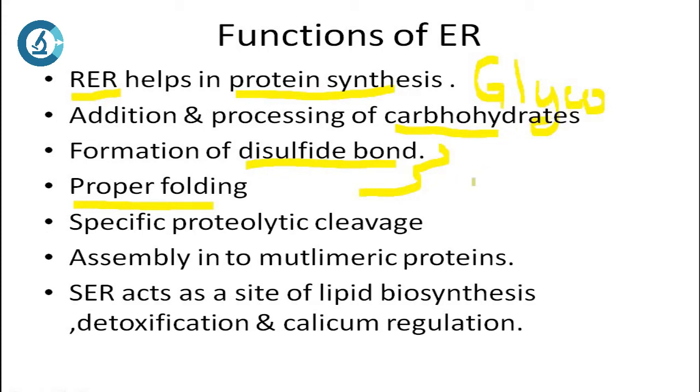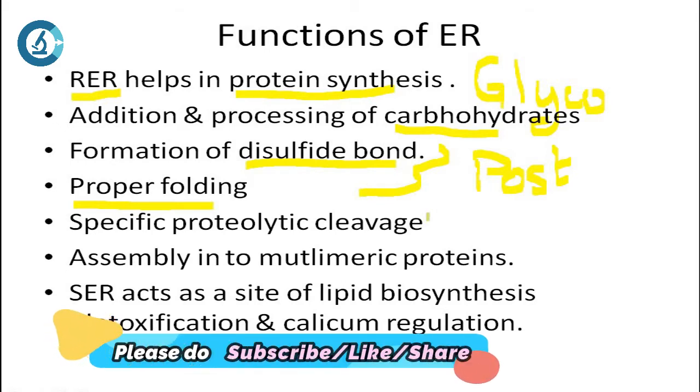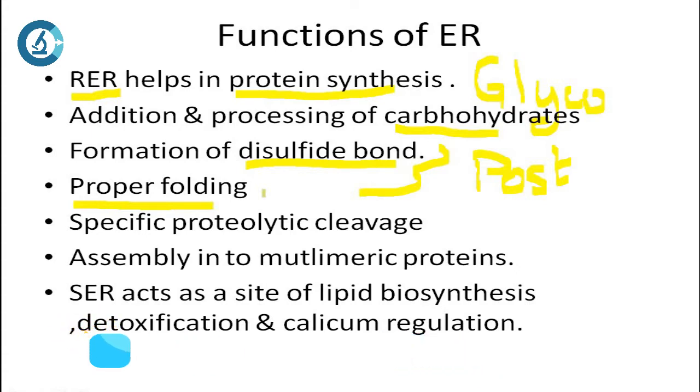Disulfide bond, proper folding, and also glycosylation, all this comes under a process called post translational modification, if you remember it right. So once a protein is produced, it doesn't mean it's functional. It has to undergo certain changes, like a disulfide bond between the cysteine residues, or proper folding in order to attain its proper conformation, or glycosylation. It also helps in specific proteolytic cleavage.